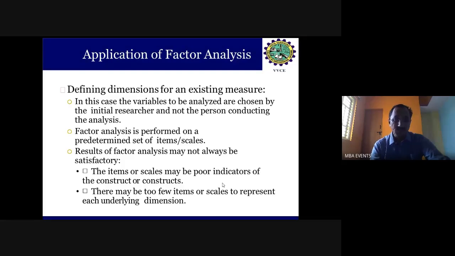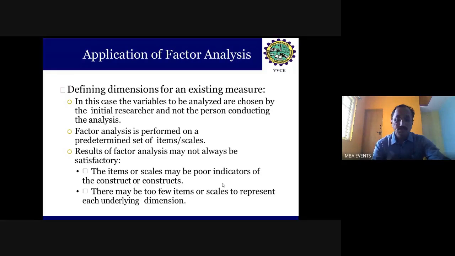The items or scales may be poor indicators of the constructs, so they may not give expected answers because of poor indicators developed by the researcher, or a mismatch with the indicators. And also there may be too few items or scales to represent each underlying dimension.